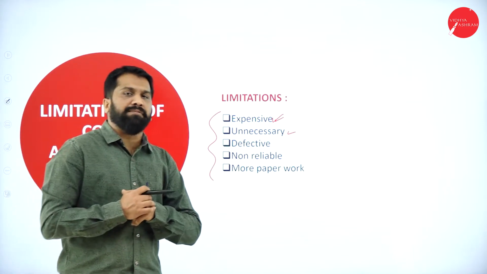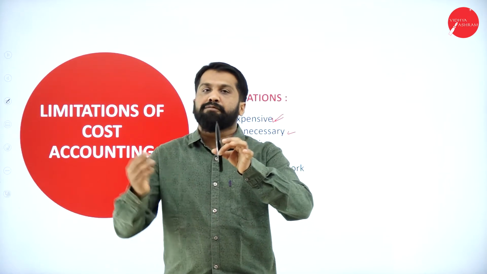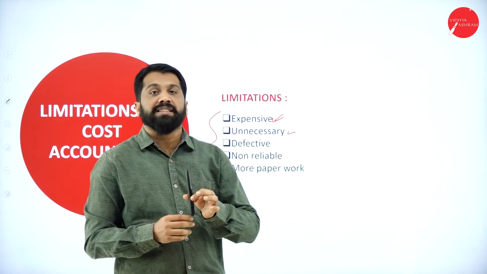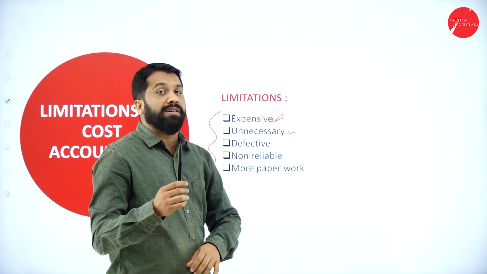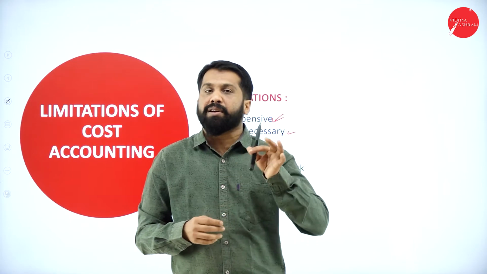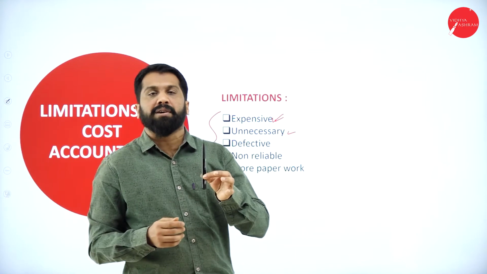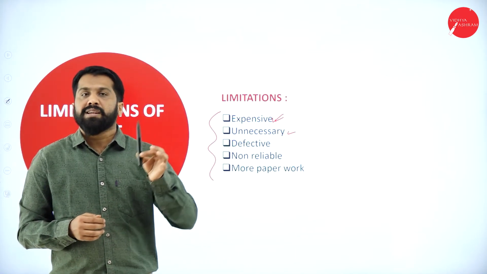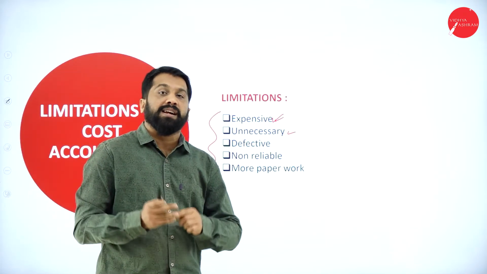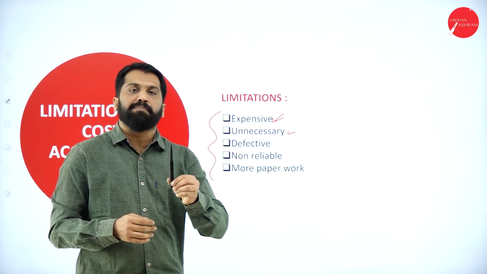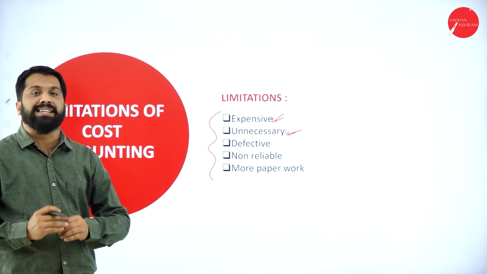Like, you are not manufacturing any pen, you are buying this pen for 85 rupees from some manufacturer, you are selling this for 100. At what price you are buying? 85. At what price you are selling? 100. Do you want any cost accountant? No. Why? Because you know that 85 is your buying cost, 100 is your selling cost, 15 rupees is your profit. So without having a cost accountant, you can calculate 15 is your profit. This is called, sometimes the cost accounting will become unnecessary.